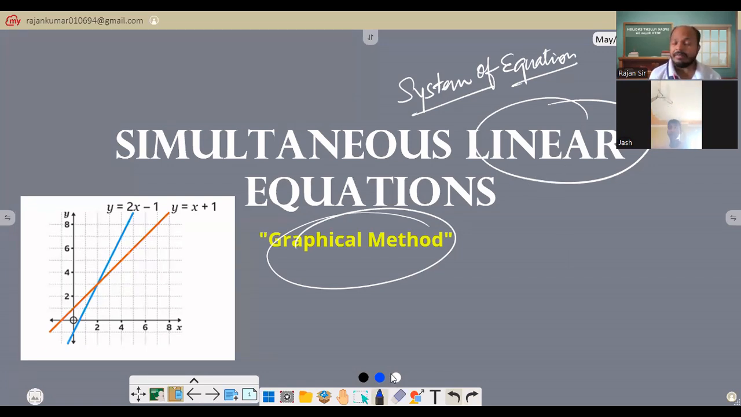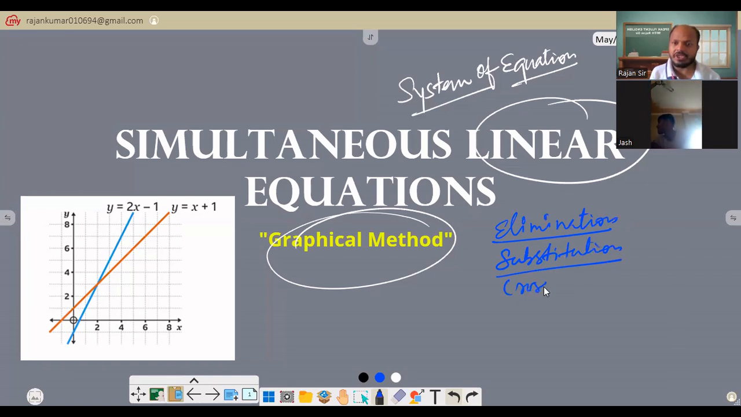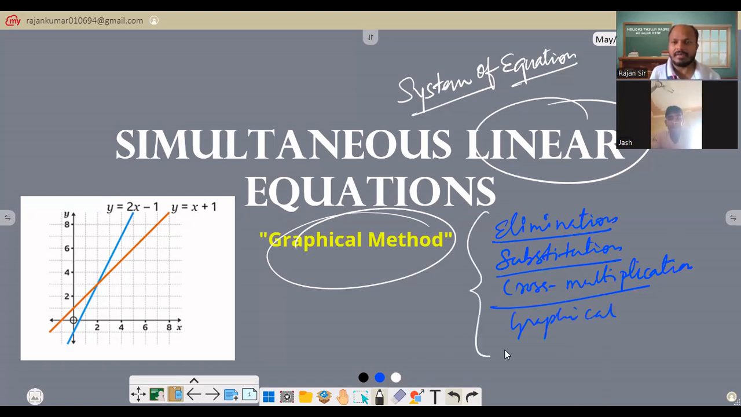So we have already discussed how many ways there are to solve it, and what the most common ways are. Basically, we have four most common ways that we can use. The first is the elimination method. The second is the substitution method. Third, we have the cross multiplication method. And lastly, we have the graphical method, right? So we have already covered all of them.